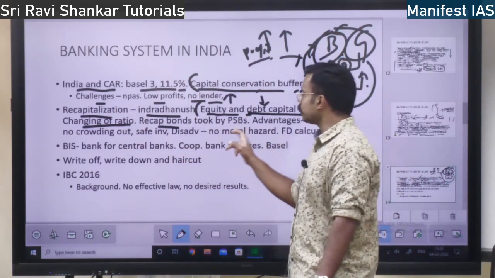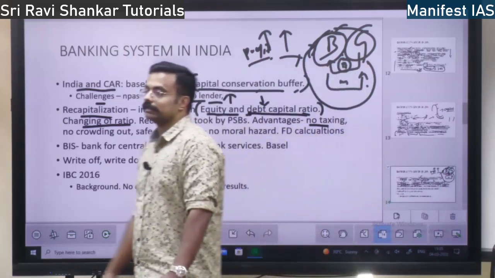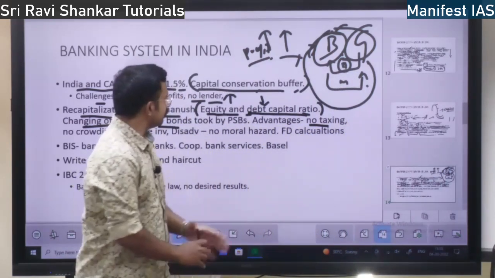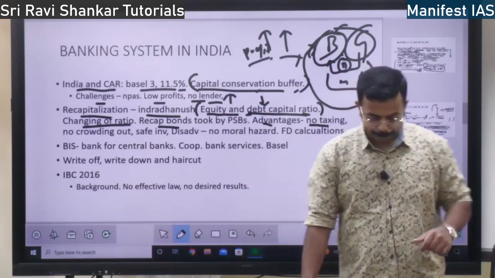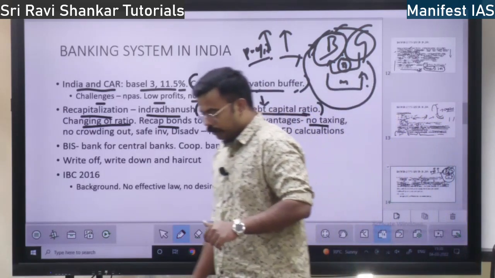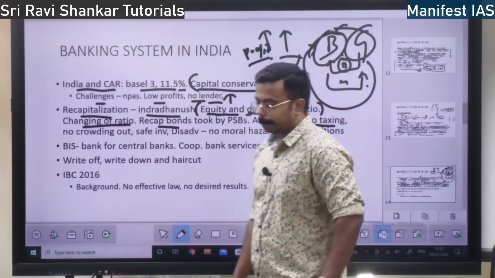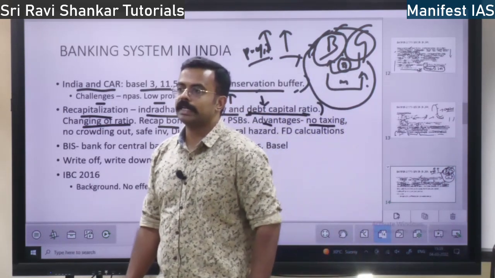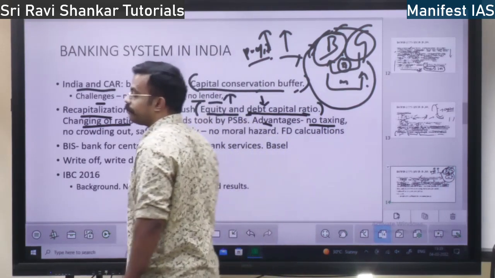Advantages. What are the advantages of the recapitalization bonds? One is no taxing. See, suppose government needs money. So government will take it from the market.